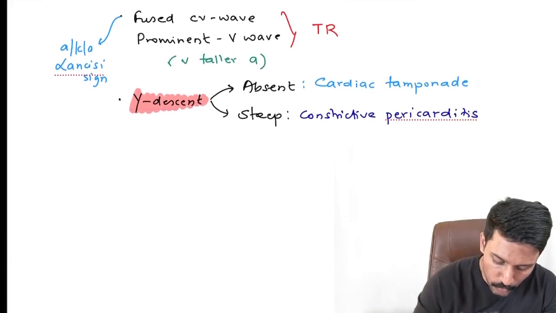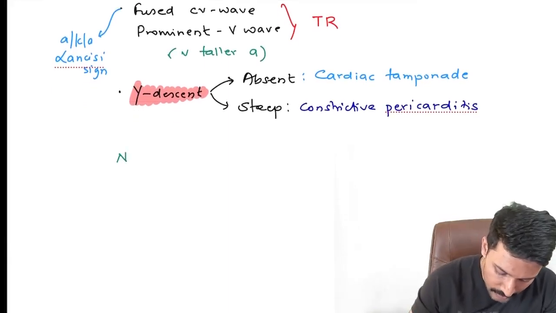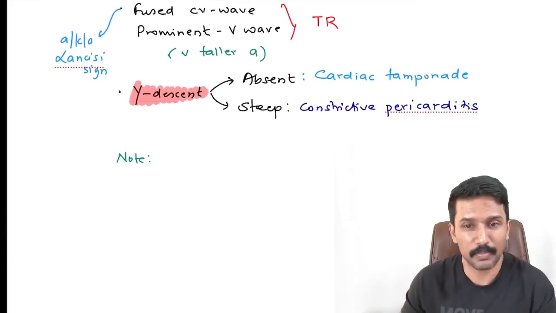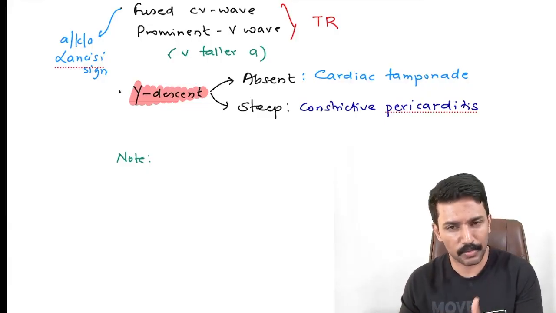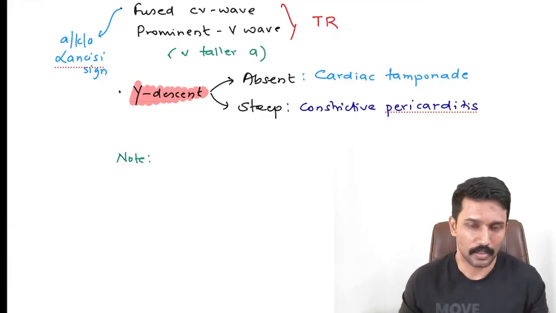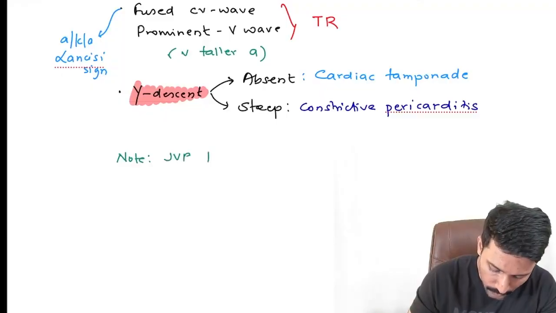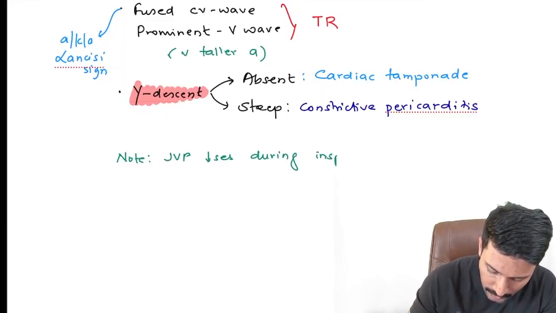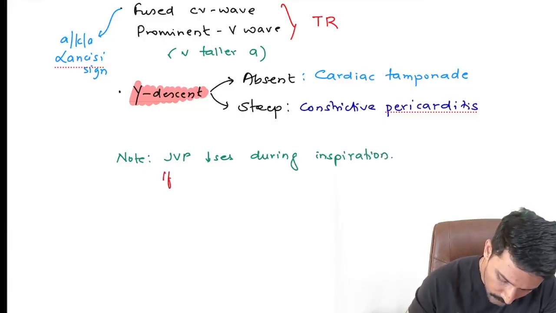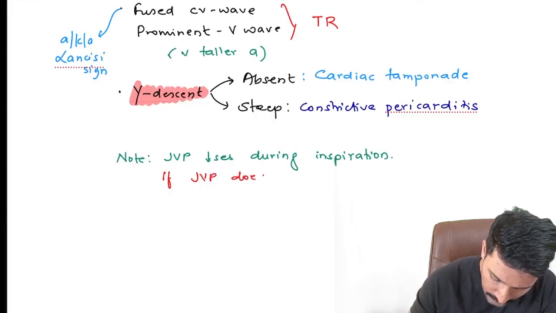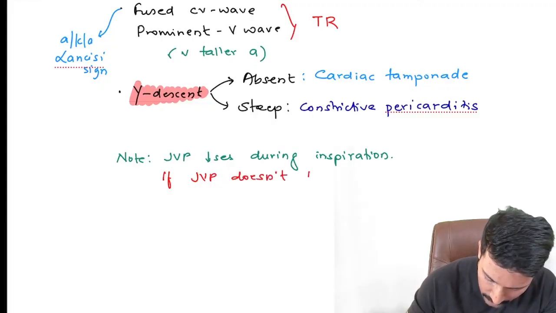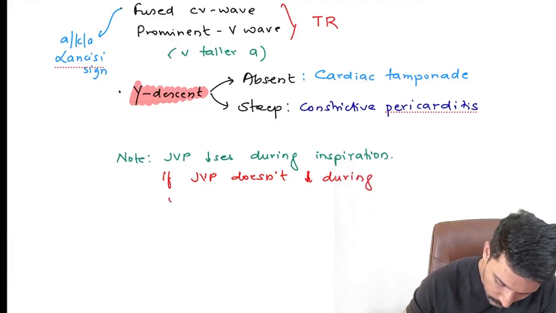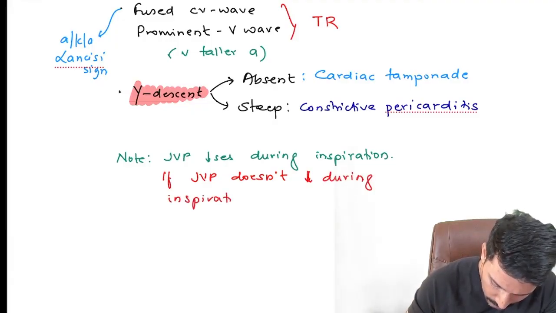Okay. Now I also want you to note another important point, that JVP generally decreases during inspiration, because inspiration causes negative intrathoracic pressure, and more blood goes to the right side of the heart. So JVP decreases during inspiration. If JVP fails to decrease during inspiration, what do we call that sign? If JVP does not decrease during inspiration, we call it Kussmaul sign. It's called Kussmaul sign.